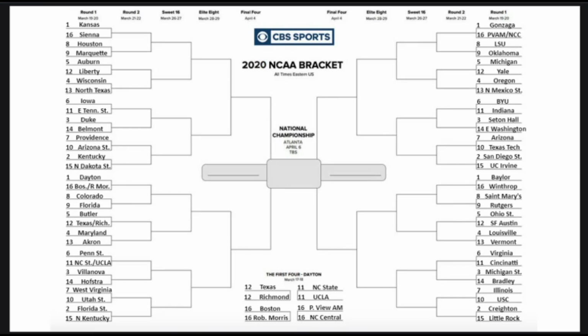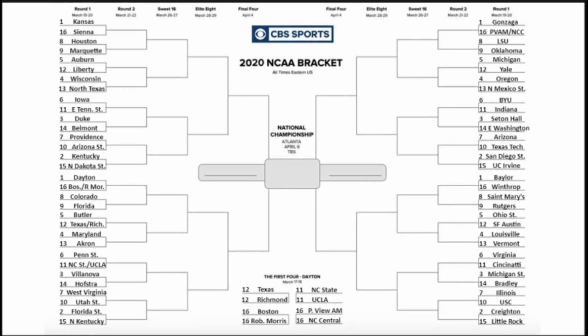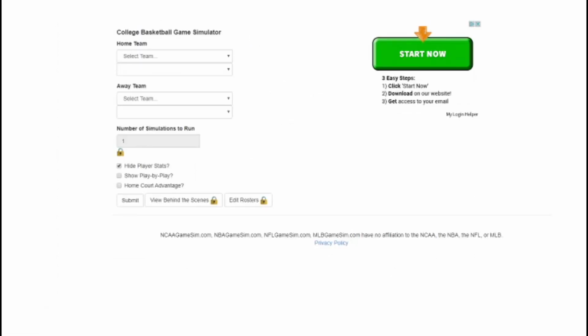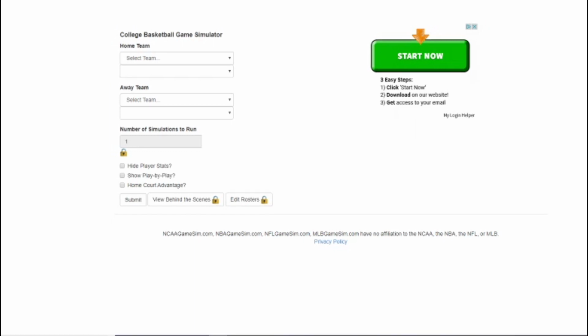I think it may have been Joe Lunardi. I found him pretty credible, so I'm going to go ahead and take what he picked would have been in the bracket, and we're just going to roll with that. So with that being said, we are going to be using this here NCAA game simulator. The home team will be the higher seed and the away team will be the lower seed. That's how we're going to do this.